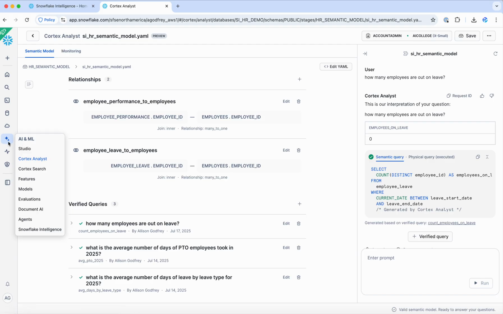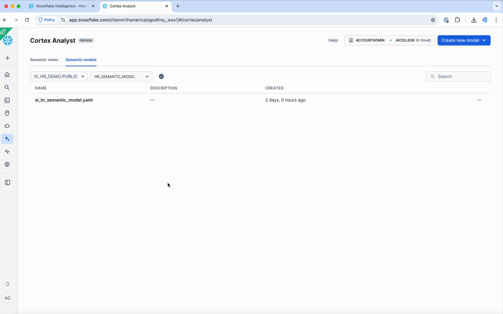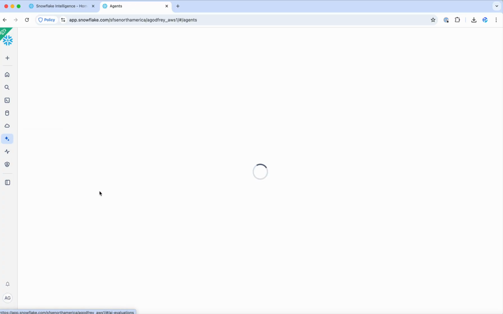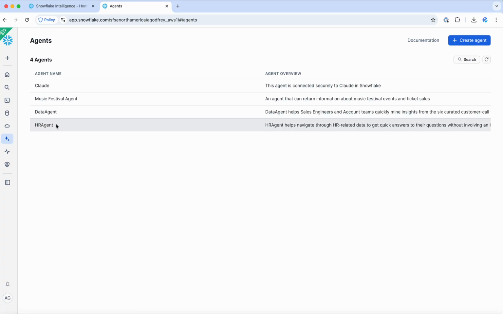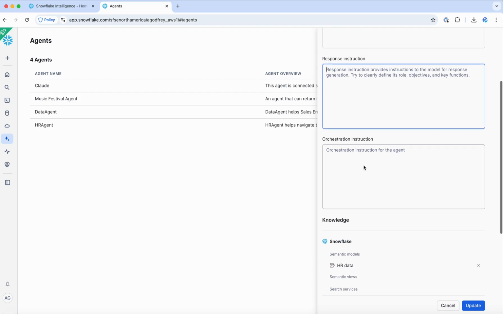All right, and then if you go into the AI/ML tab and you click agents, you can see that I already have my agent set up here. You can also create a new agent via the UI. But I gave it a very basic overview. The HR agent helps navigate through HR related data to get quick answers to your questions that would normally involve an HR rep. You can give it some custom instructions. I didn't for this purpose.